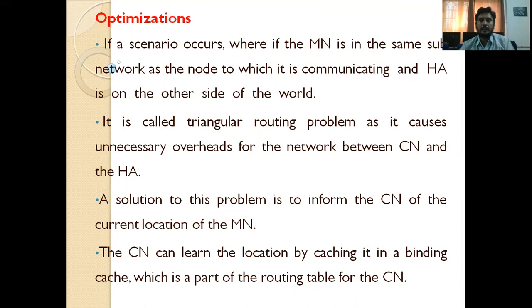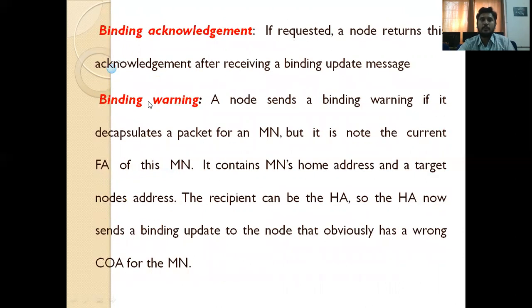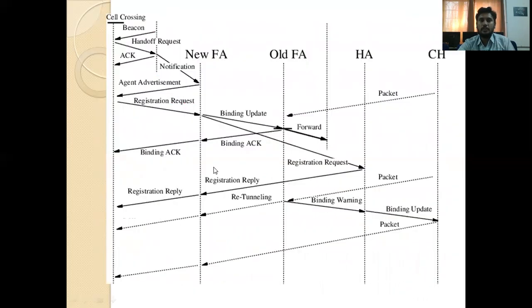After receiving the data packet from the correspondent node, the old FA sends that packet to the new FA, which identifies the mobile node. In this way, the packet is transmitted from the correspondent node to the mobile node. That is how the triangular problem arises. So to identify the mobile node address, 4 messages are required. The home agent requires 4 messages: binding request, binding update, binding acknowledgement, and binding warning. So here in the optimization, we have the correspondent node, home agent, and foreign agent, but this is the old foreign agent.